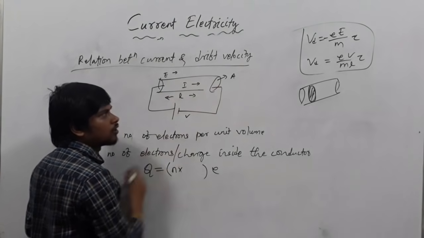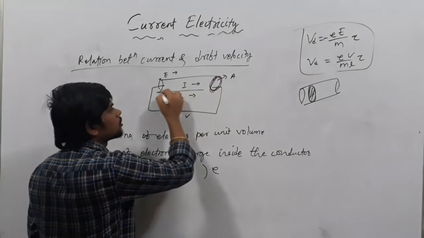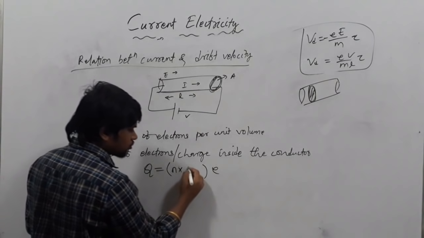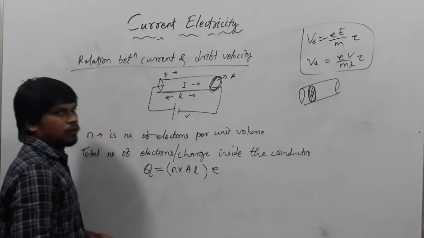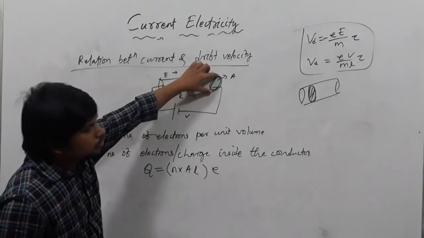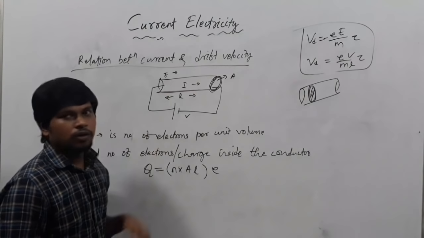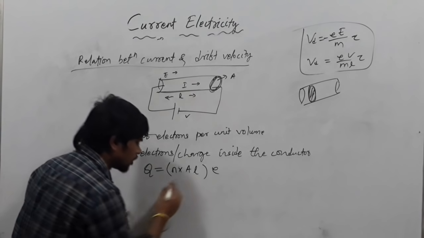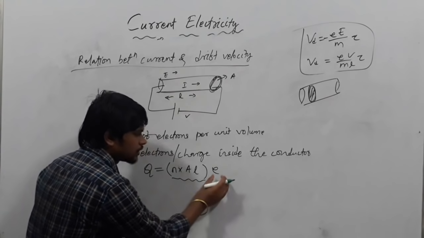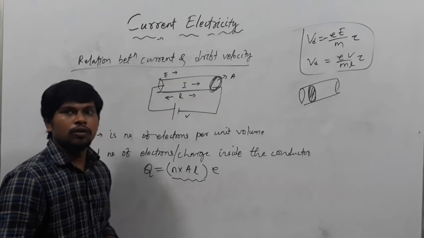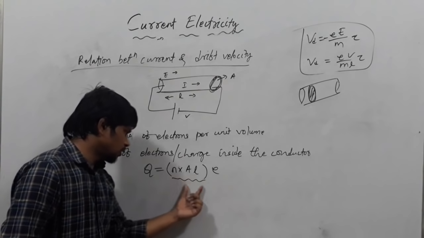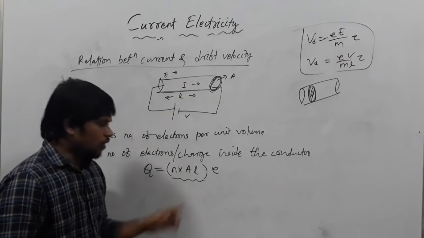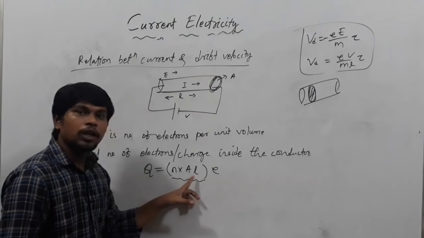Volume of this conductor is area of cross section into length, so A into L. That is the total number of electrons, and this is the charge of one electron. Then the total charge equals this. Why am I taking A into L? This is the total volume.